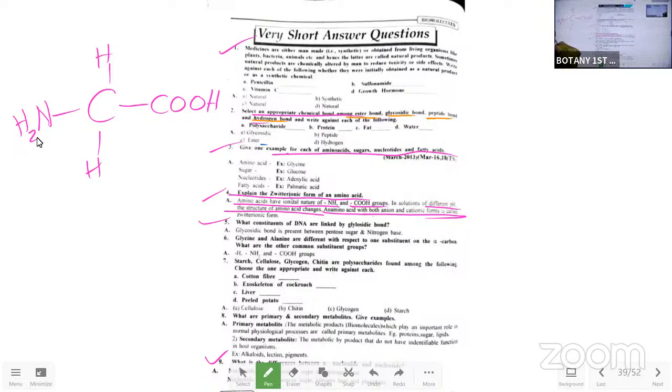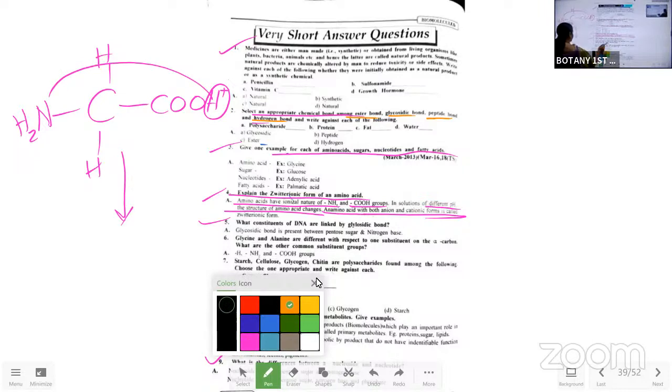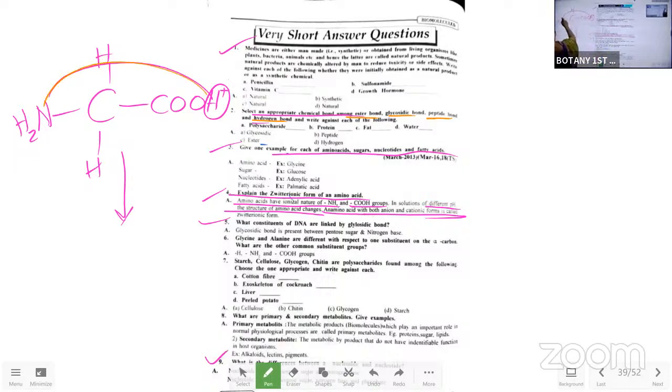This is one amino acid. In this, the H plus can shift over here, and now it becomes NH3 plus, and here COO minus, here H. So with this it has the positive charge, and here it has the negative charge.